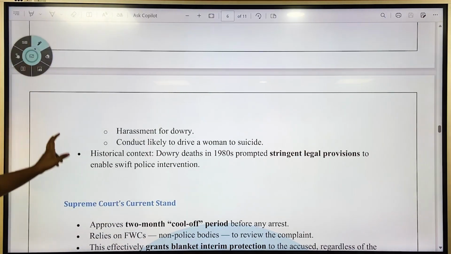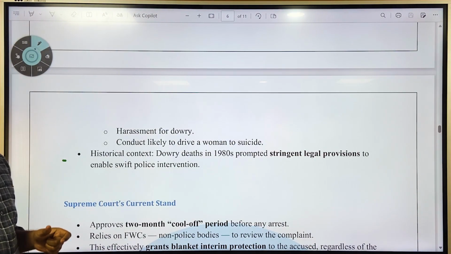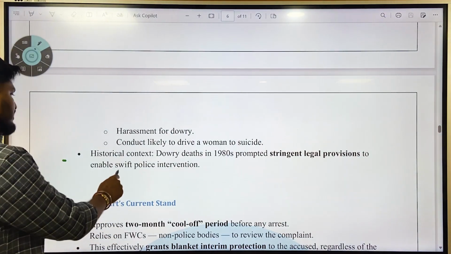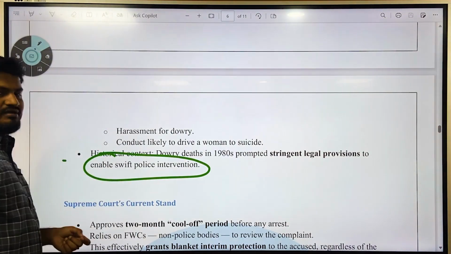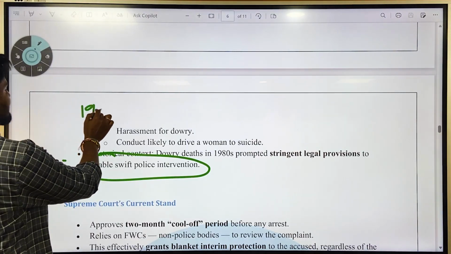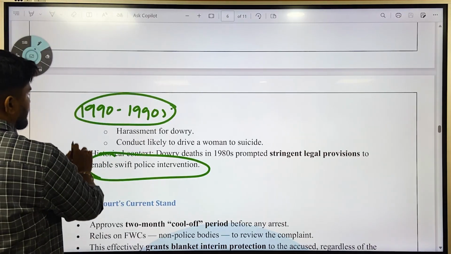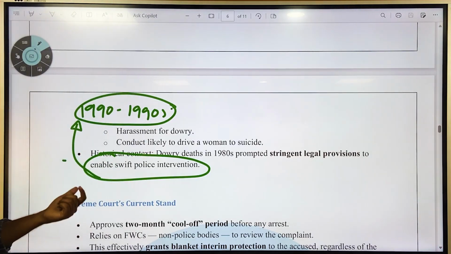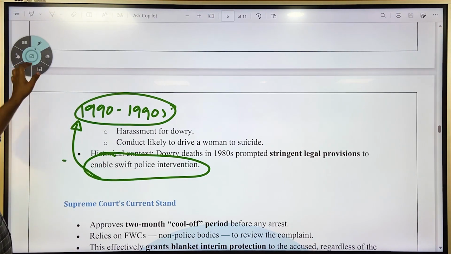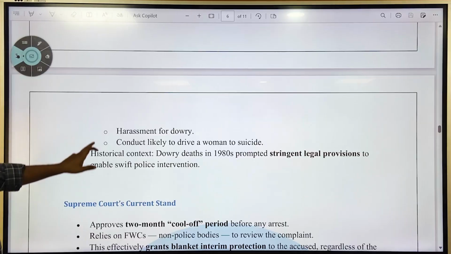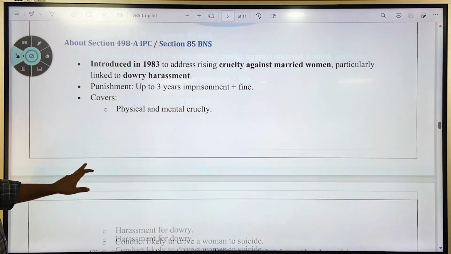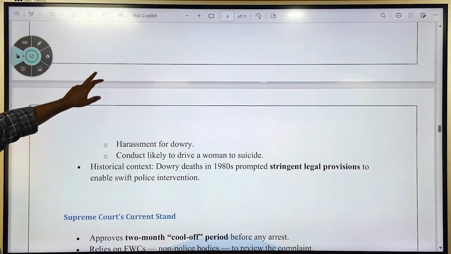The historical context is that the dowry deaths of the 1980s prompted stringent legal provisions to enable swift police intervention. If you see the movies of the early or late 1990s, most of them revolved around dowry deaths, be it in Kannada, Hindi, or any other language. They focused mainly on dowry deaths because that is how rampant the issue was at that time. So the Supreme Court or the government had to take strict action, and the strict action was section 498A of IPC.